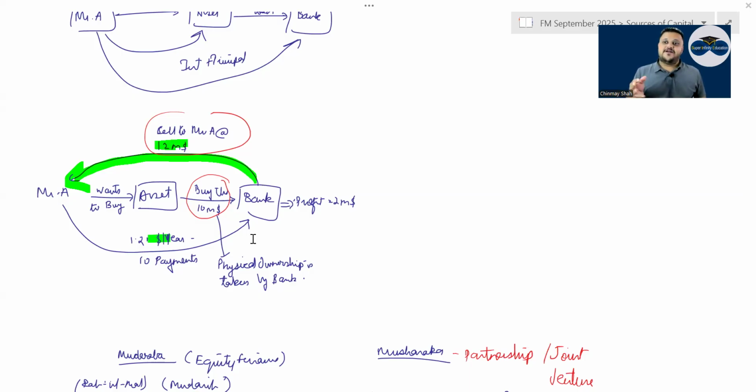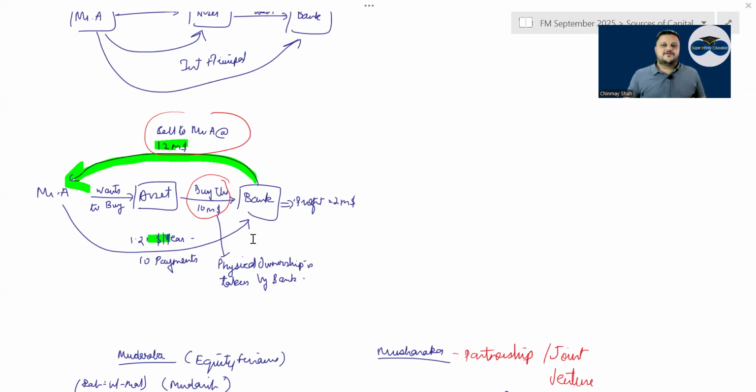Loan only. But the bank will first buy the asset in its own name, then sell it to you at a profit. That profit is nothing but interest, but you cannot write it like this. So the bank will charge a profit and give it to you. Then your ownership will come, and then you will pay the whole amount in EMIs. Correct?